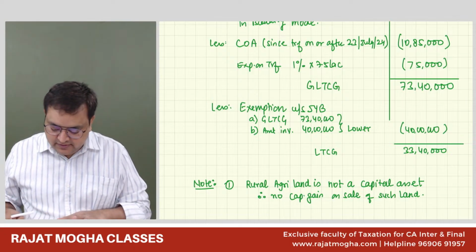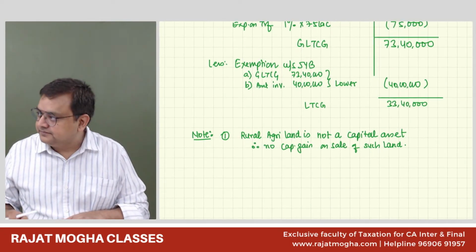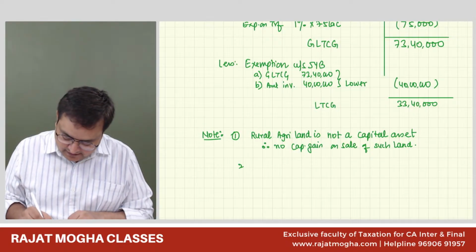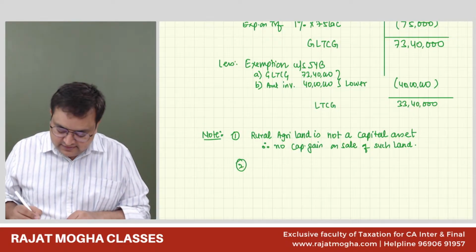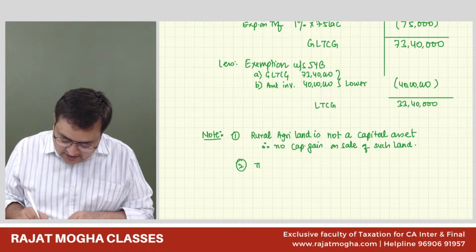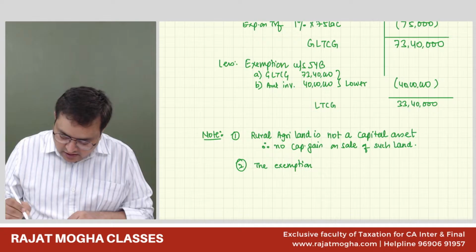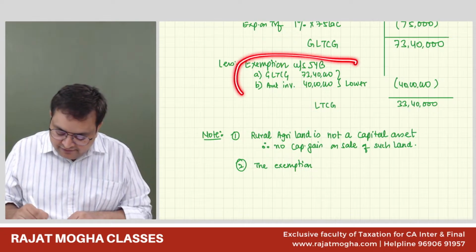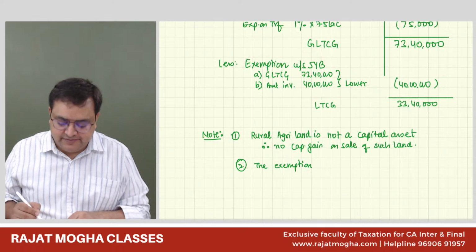First thing. Second thing is the exemption. How much exemption have we claimed? Under 54B, we have claimed 40 lakh.